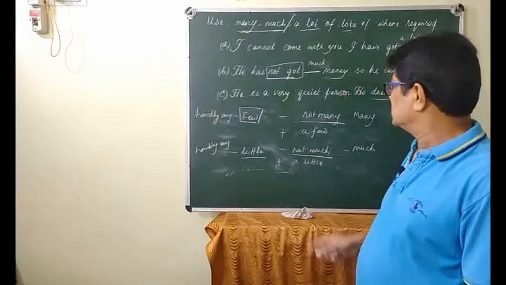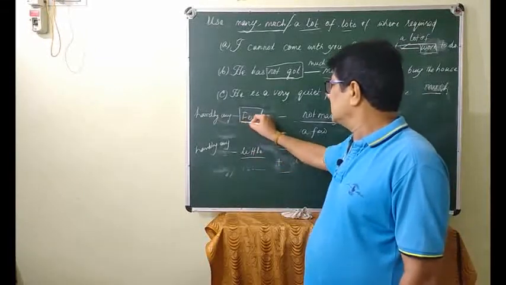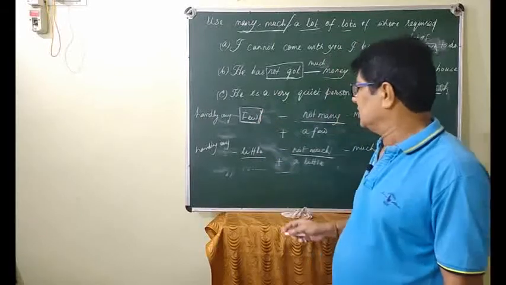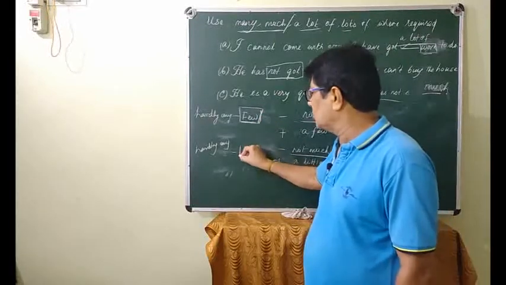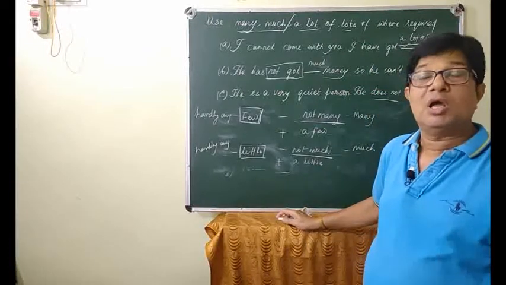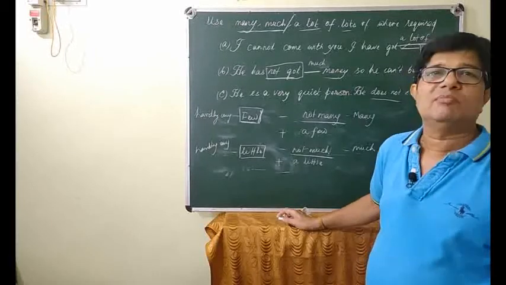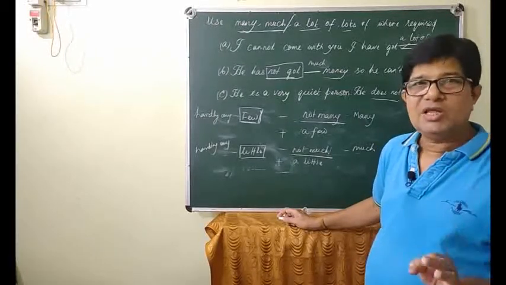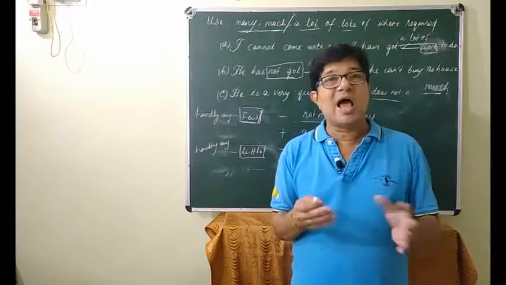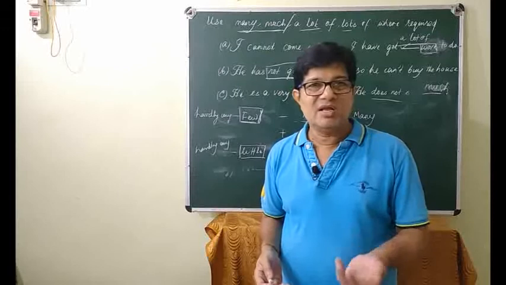That is, when there is no degree or there is no article, it refers to a negative meaning, right? There is little water in the pot, right? Meaning that way there is hardly any water in the pot, but water is there, water is existent. So I have little money in my purse, meaning that way I have money, but it is not sufficient for any purchase. This is the meaning that we can make out.